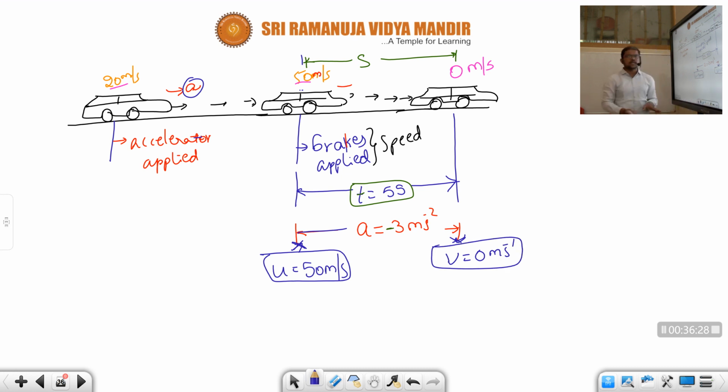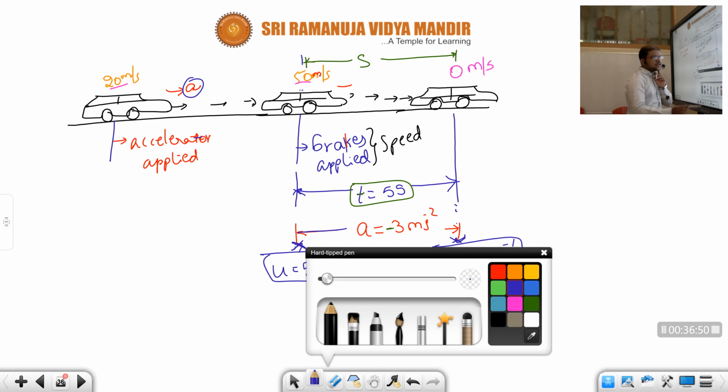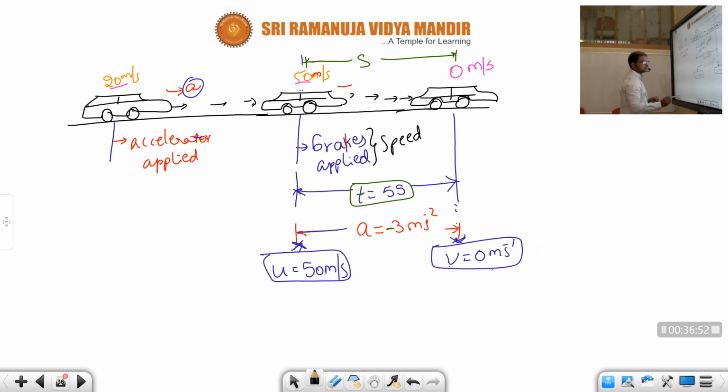In this time duration of 5 seconds, children, at the beginning of this time duration, which velocity is it having? That is initial velocity, that is 50 meter per second. And at the end of the time span of 5 seconds, which velocity is it having? That is final velocity, children. And that one we represent with v, and it is 0 meter per second. Okay. So children, by using these values, let us calculate what is S.